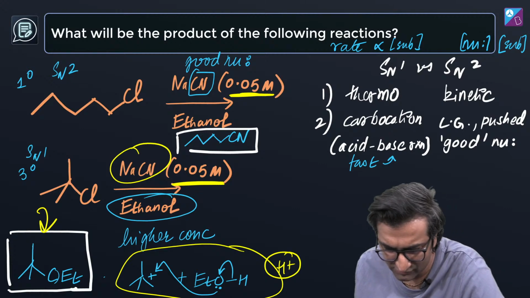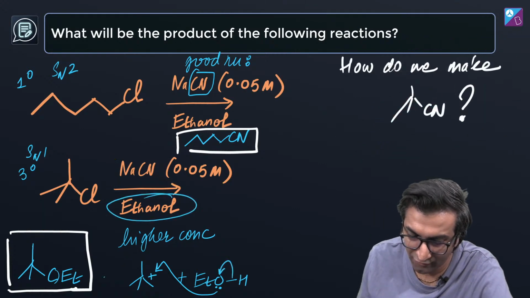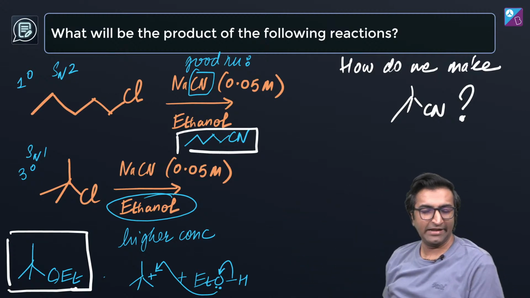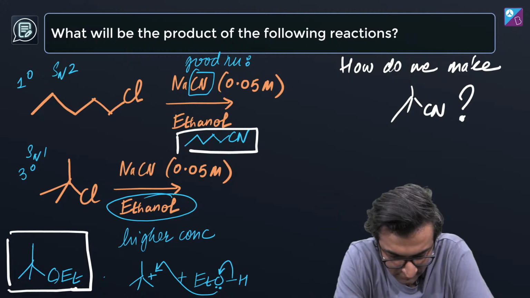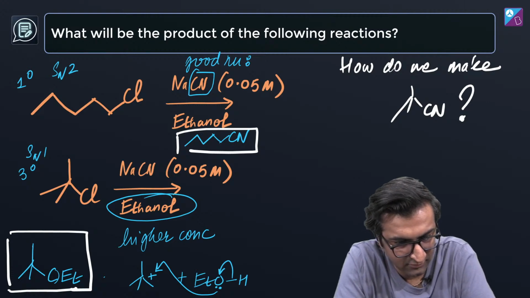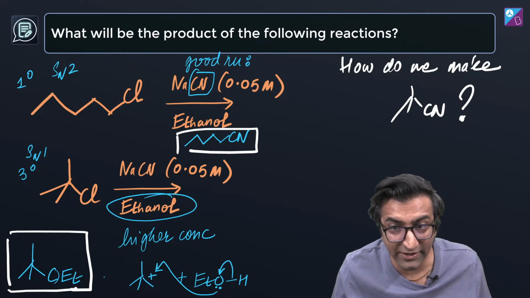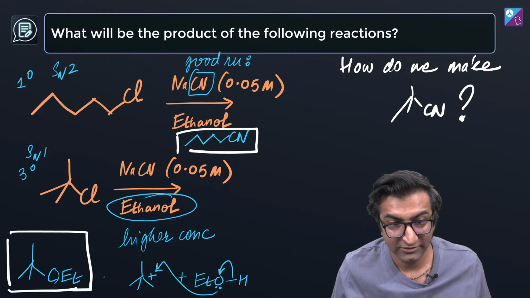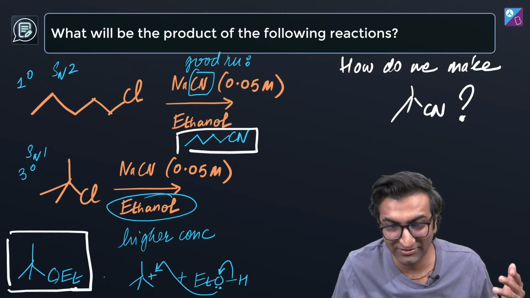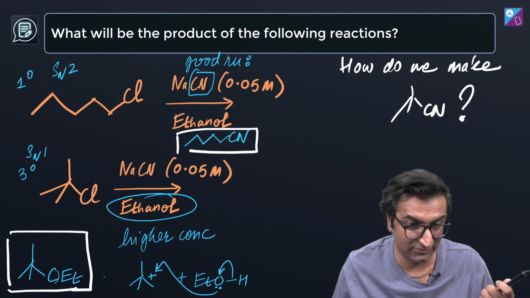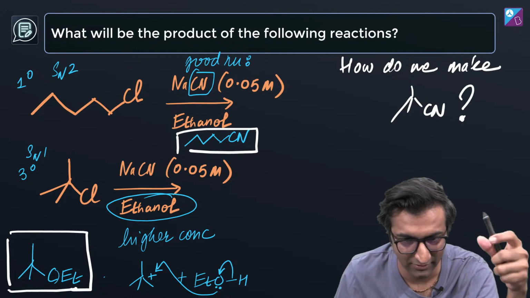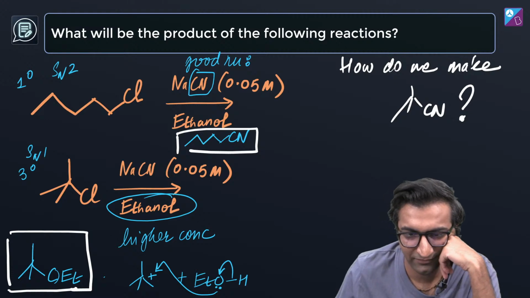Now, next question. How do I form this? How can this be made? Any idea how we can make this? Ether will form, right? Pretty awesome. Just because of the concentration difference. That blew my mind. I saw it, I'm like, bro, I have to get this question to you guys. I have to, because it was so nice. Nobody tests this usually. I hope JEE Advanced will push and you get the same question, but whatever. Yeah. What do you think happens here?